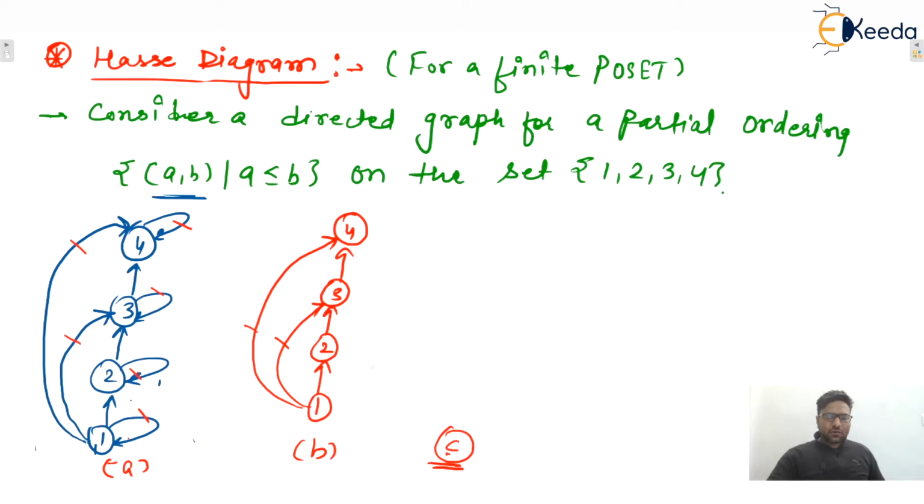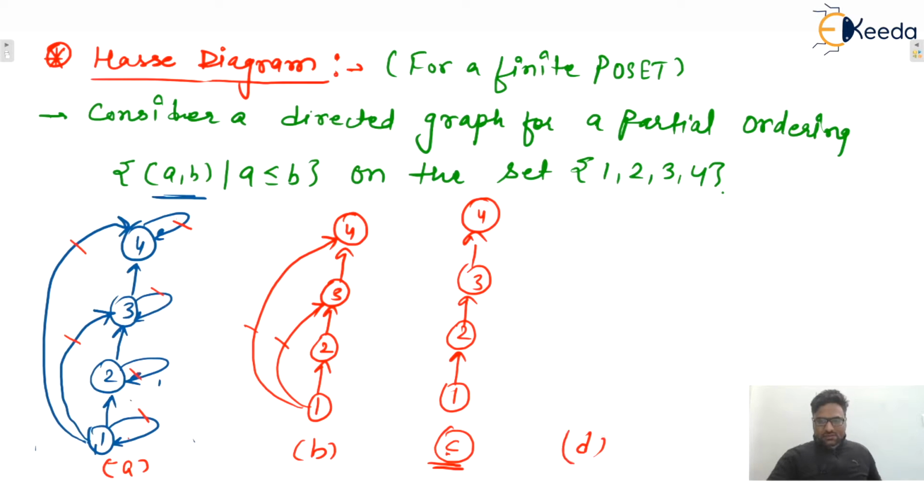1 is related with 2, 2 is related with 3, so 1 is related with 3, that is by default. Similarly, 1 is related with 3, 3 is related with 4, so 1 is related to 4, that is also a transitive edge. So I am removing these transitive edges as well. Now our diagram becomes this one: 1 to 2, 2 is related with 3, 3 is related with 4, isn't it?